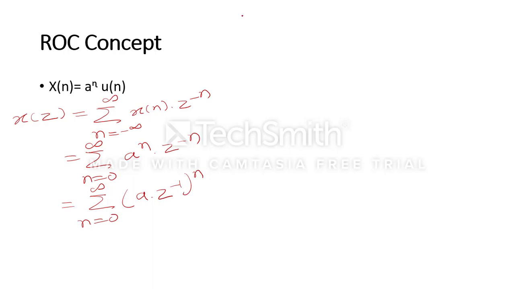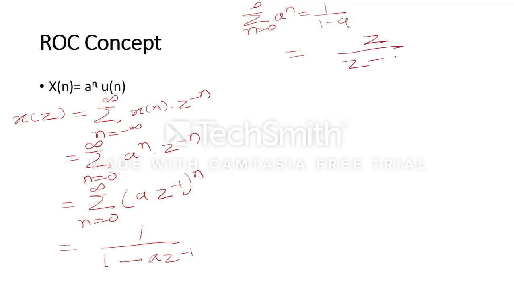As you remember, the series formula for n equal to 0 to infinity of a^n is 1 upon 1 minus a. So here, instead of a, it is a into z inverse, giving 1 upon 1 minus a z inverse. When we change the inverse into simple z, it becomes z upon z minus a. So this is the z transform.